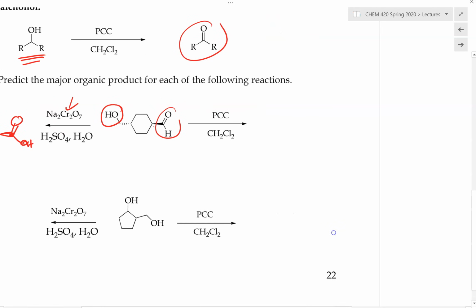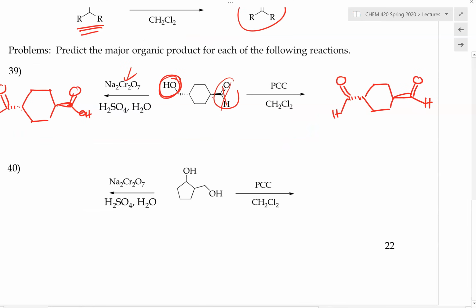But if we were to now take this and react it with PCC instead, then PCC will not react with the aldehyde, but will only react with the primary alcohol to convert that into another aldehyde functional group. So the product of this reaction would be the following. Again, this aldehyde remains intact, and the primary alcohol will be oxidized into the aldehyde. So that will be the product of this reaction.